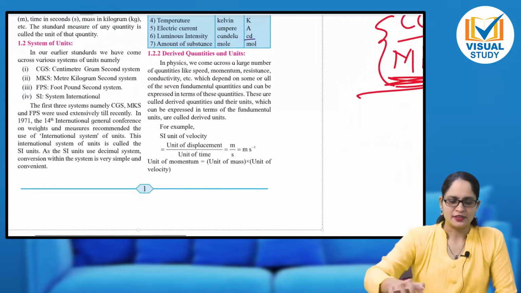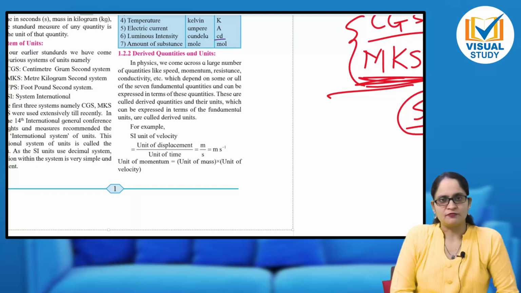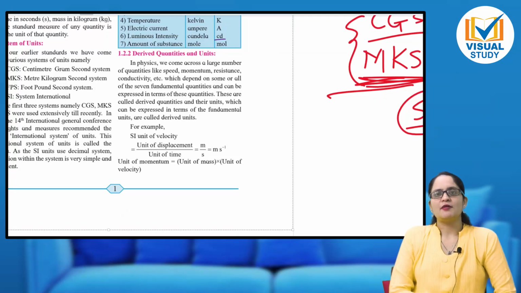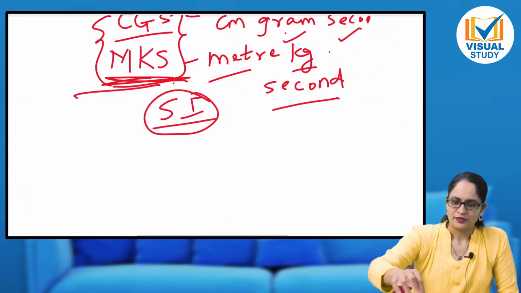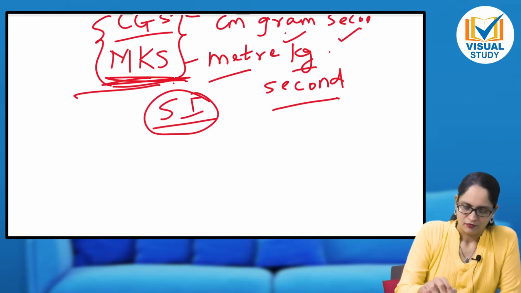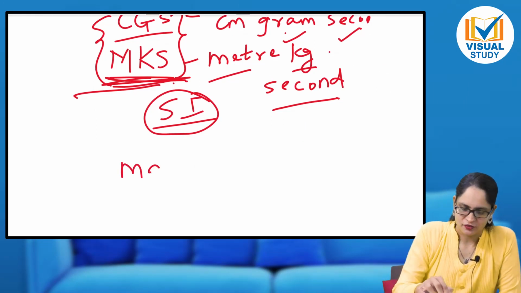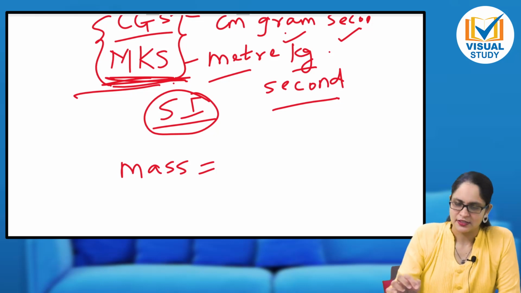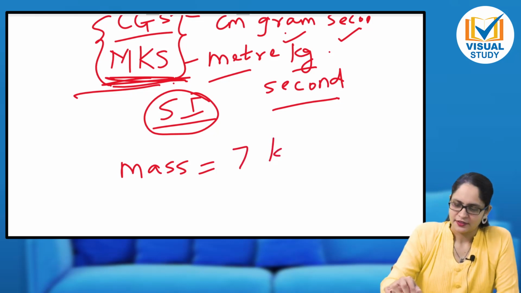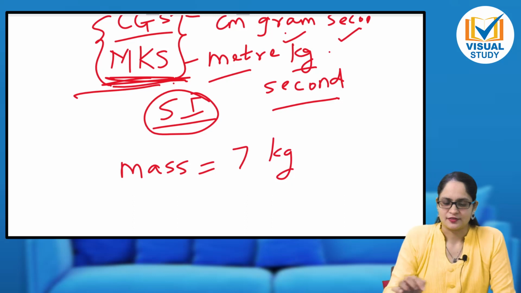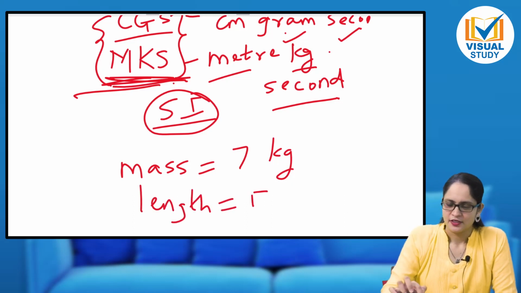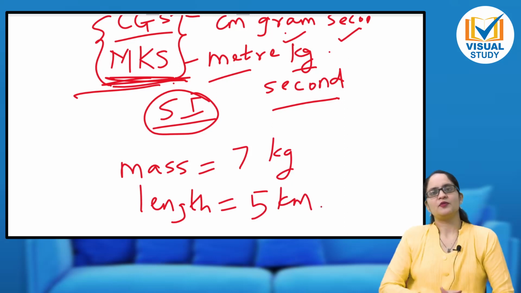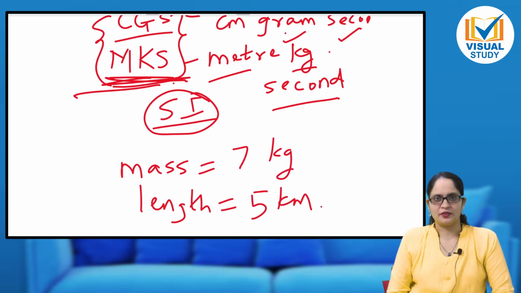Now let us see the types of quantities and their units: fundamental and derived. Let me explain it to you. Now tell me, see here, what is the unit of mass? Kg. Let us say m is equal to 7 kg. Let us take another example of length, that is 5 km. Let us say the distance between my academy and my house is 5 km.